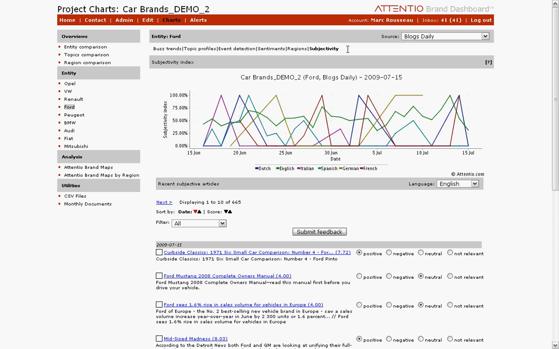Also, subjectivity trends can be currently seen by language, and the languages available are English, German, French, Dutch, Spanish, Italian, and Norwegian. The subjectivity cannot yet be viewed by region, in here, but only for these languages. The possibility of viewing the sentiment for different regions will be added in later versions of the subjectivity.